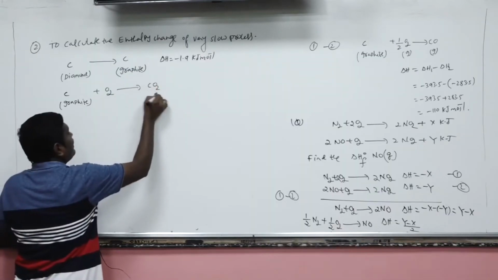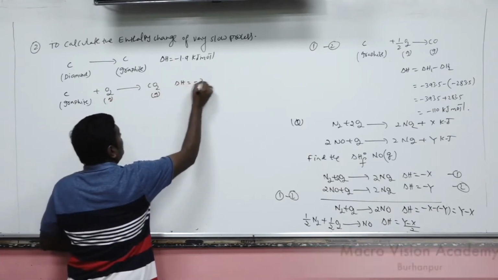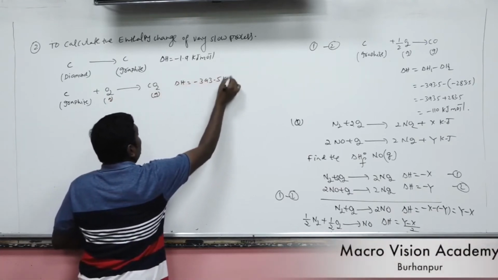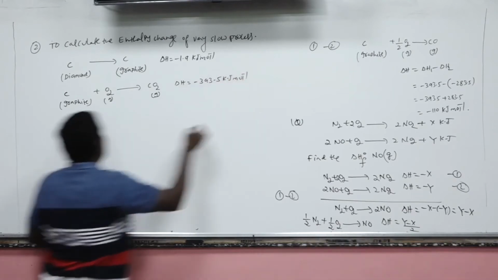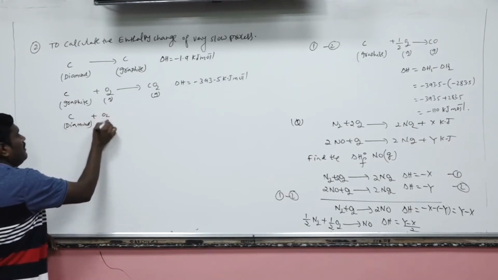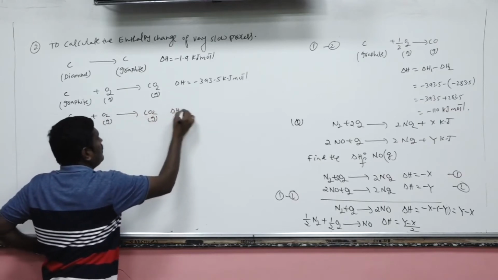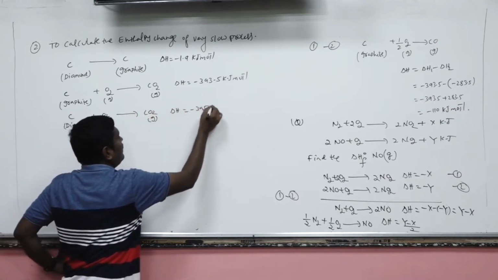Now take the combustion enthalpy of graphite, minus 393.5 kilojoule per mole, and the combustion enthalpy of diamond, minus 395.4.